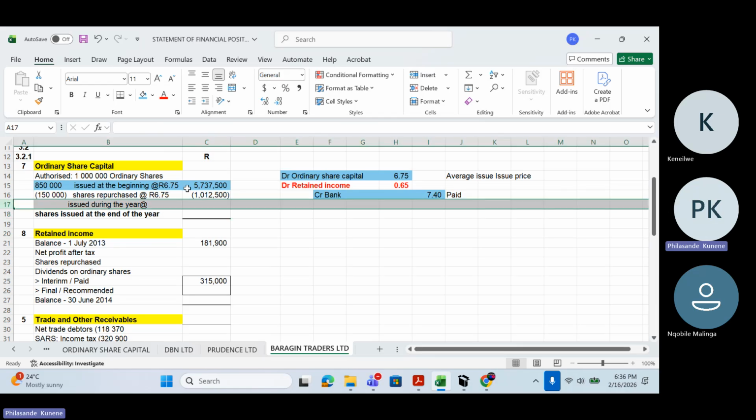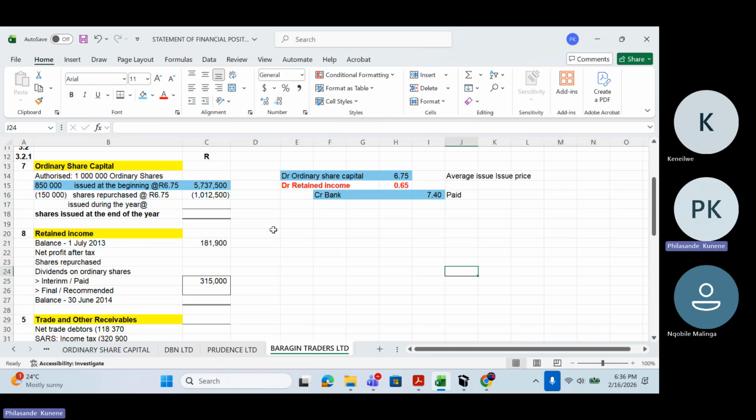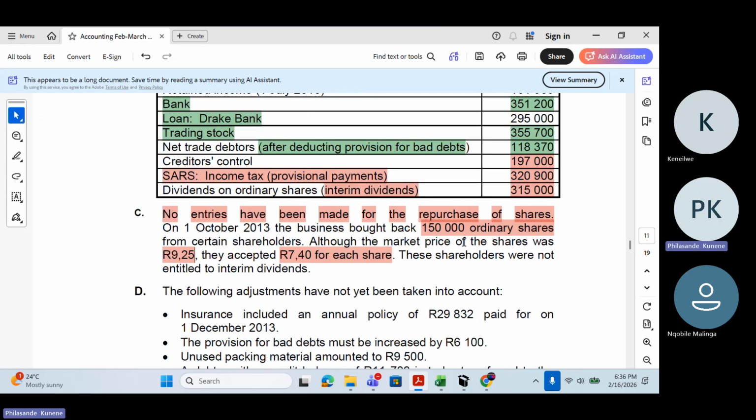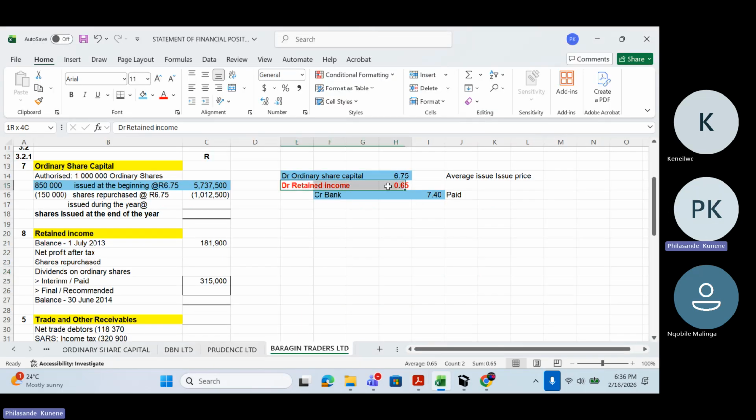Shares issued during the year. We haven't had anything about that, so we can carry on with our information. Which means now we are done with this transaction. However, we must not forget about this 65 cents. Where is it supposed to go? It's supposed to go to the shares repurchased here.